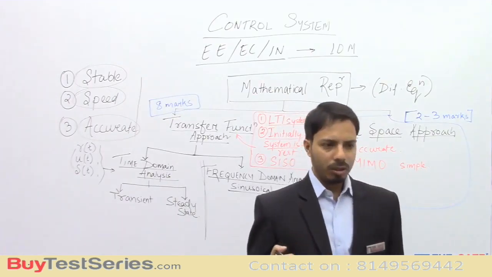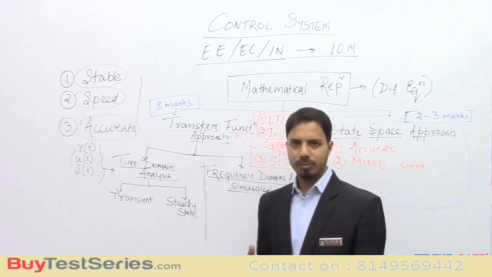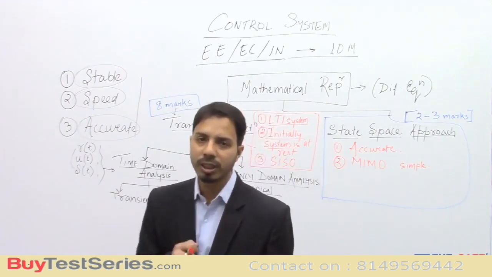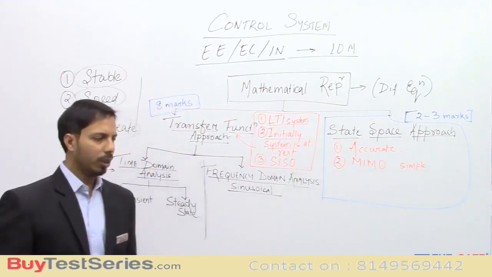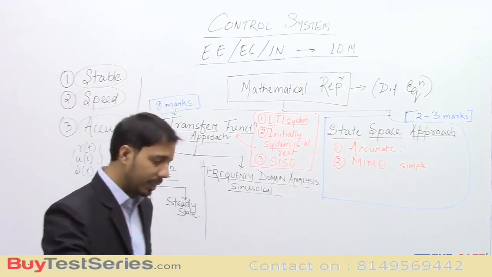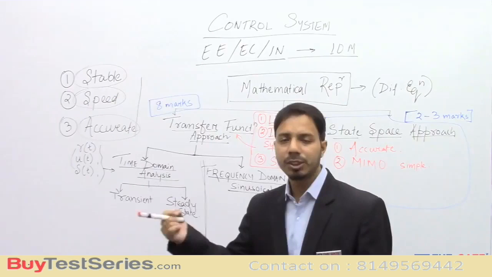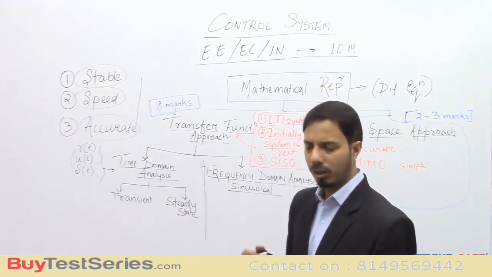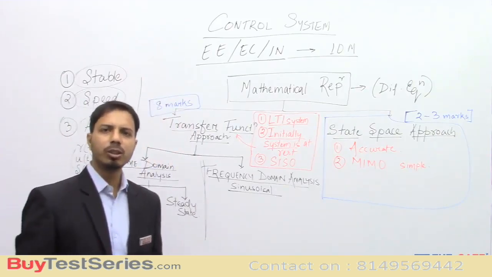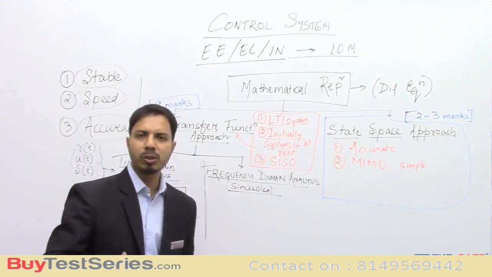Okay? So that means what? The behavior of the system does not depend on the input of the system. This is a very, very important concept. So what does it depend on? It depends on the transfer function, or the poles and zeros of the system. So what are poles and what are zeros, and where do these things come from? Gradually, in the next topics, we will see.